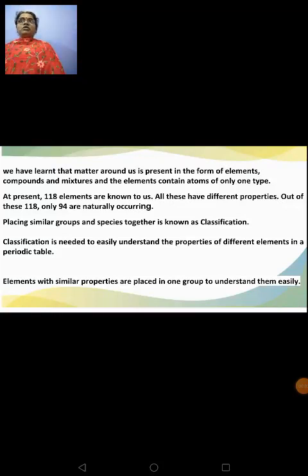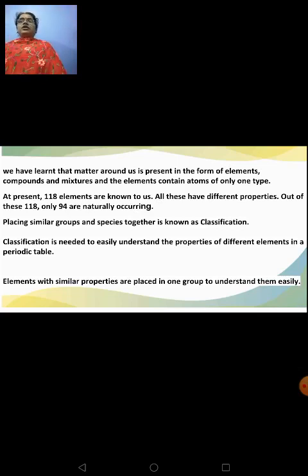We had learnt about the need for classification of elements or how the periodic table came into existence, about the older periodic tables like Dobereiner's, Newlands', Mendeleev's, and then how we got this modern periodic table.